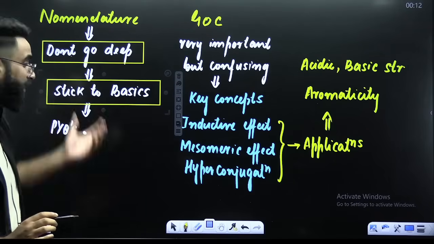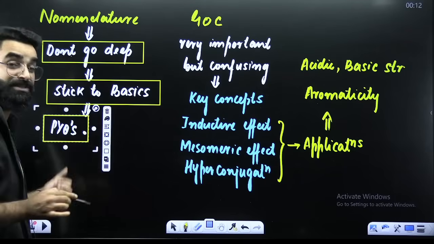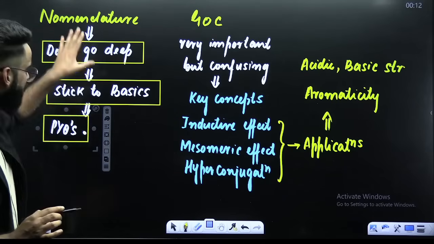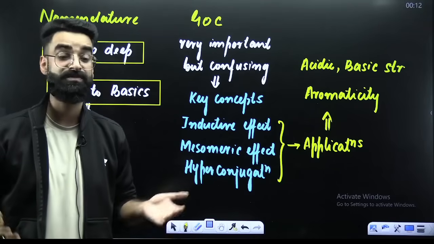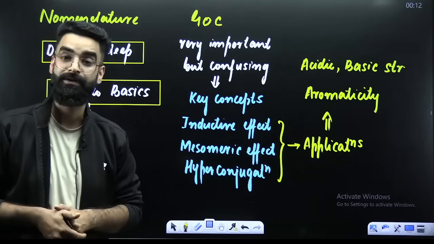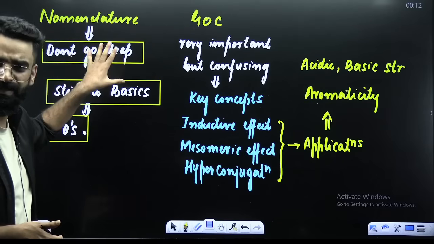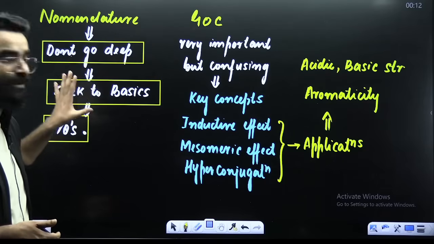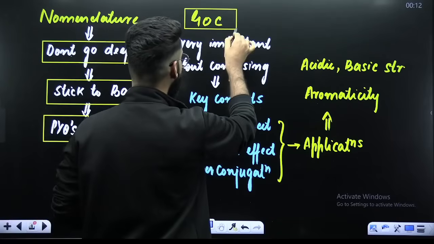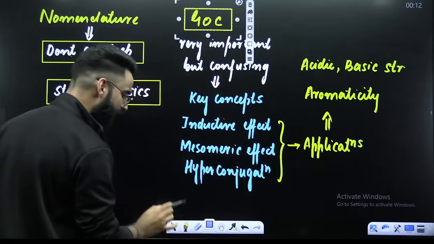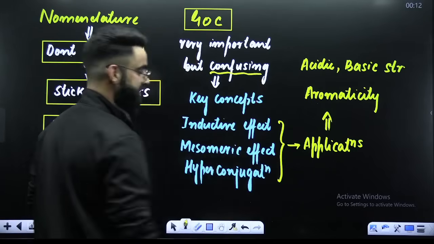And in order to have a better understanding of nomenclature, please go for the NEET as well as JEE Mains PYQs. There are a lot of things which you can study in nomenclature, bicyclo compounds, spiro compounds, which are even not in your NEET syllabus now, right? Just when it comes to nomenclature, you need to stick yourself to the basics. You are not supposed to go deep in the nomenclature section. When it comes to your general organic chemistry, my dear students, this is the most important part, but at the same time, I would say it is confusing as well.